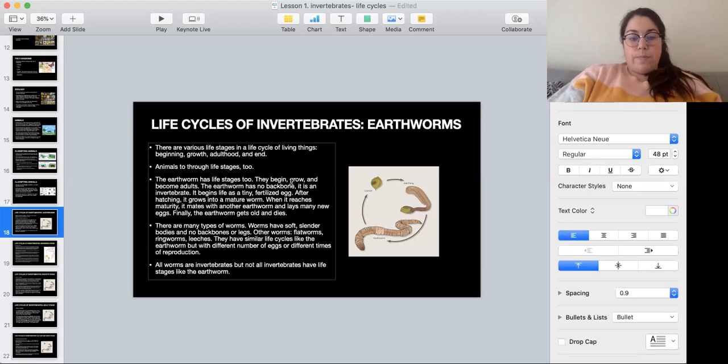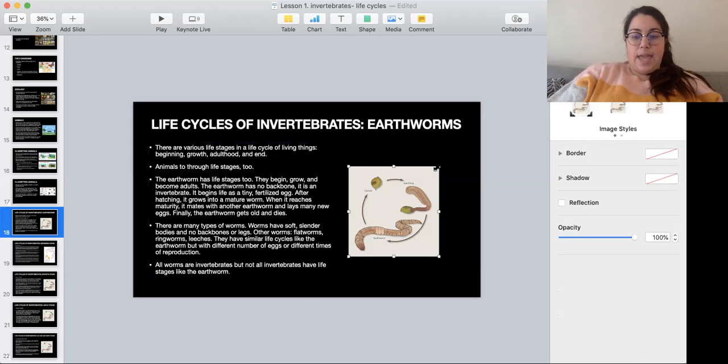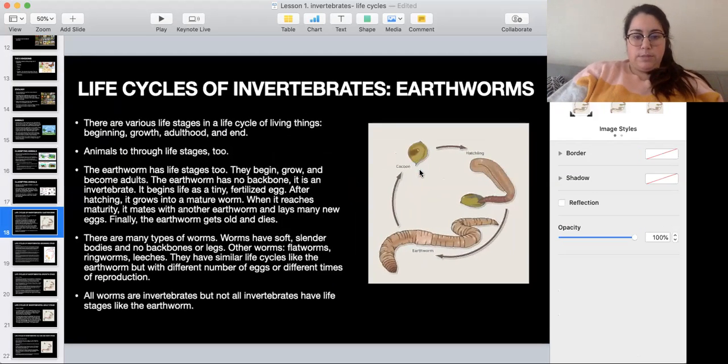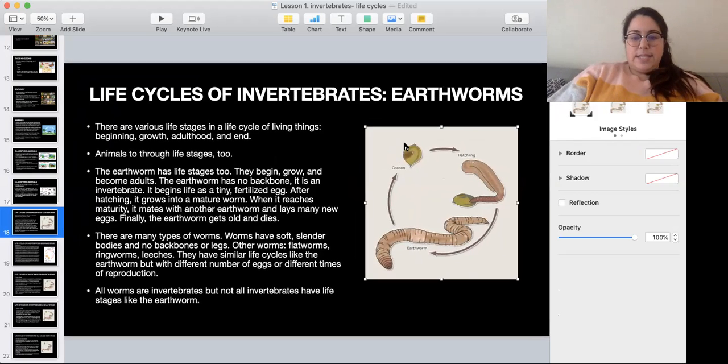Okay, so the earthworm has life stages too. They begin, they grow, and they become adults, okay? They don't have backbones, they are invertebrates, and they start their life as a tiny egg, okay? They start their life as a tiny egg, and it grows, it reaches maturity, and then when the earthworm is mature, it can lay more eggs, okay? And then finally it gets old and dies.